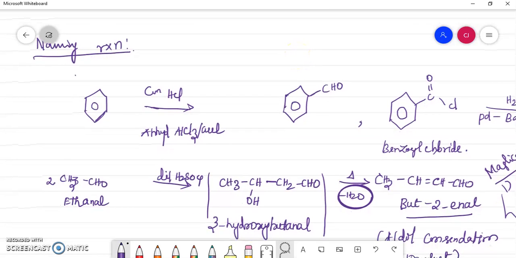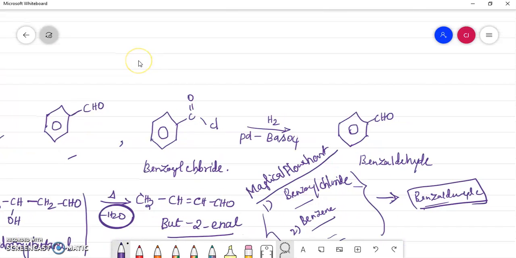So see here, I have taken benzene. Okay, the product, you know, is benzaldehyde. Right? The catalysts I have used here are concentrated HCl and anhydrous AlCl3. Okay, so these are the things we have used here. So what is the other way we can get benzaldehyde?